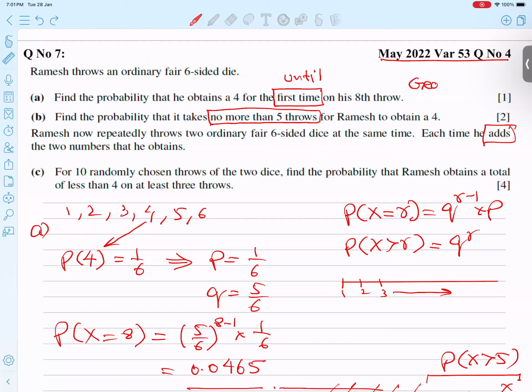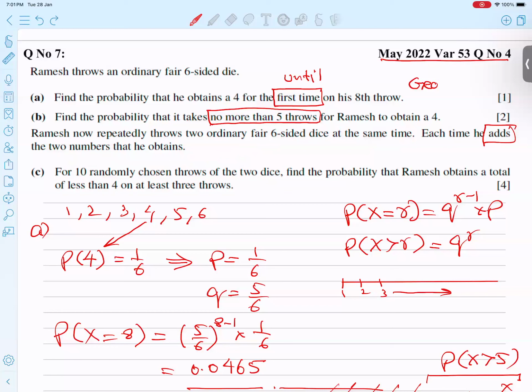Less than four. First of all, I think you will not understand properly unless I show the idea. So 1, 2, 3, 4, 5, 6, and 1, 2, 3, 4, 5, 6. If you add these two numbers, students, I get 2. Add these two numbers, I get 3. And add this and this, I get 3. These three outcomes are my concern. You ask why, sir? Look, the total is less than 4.